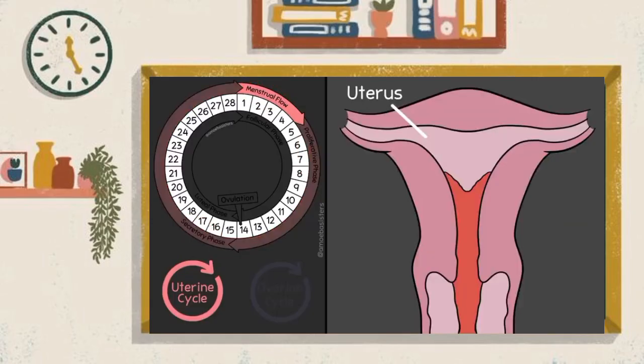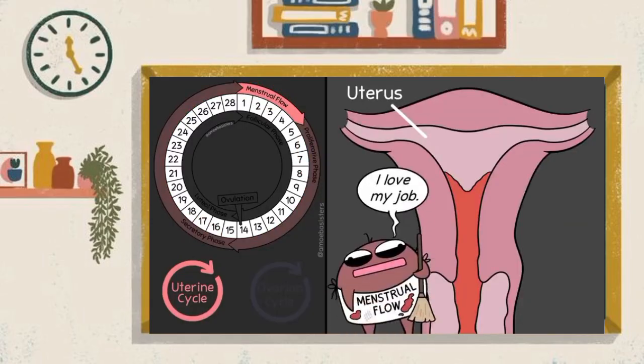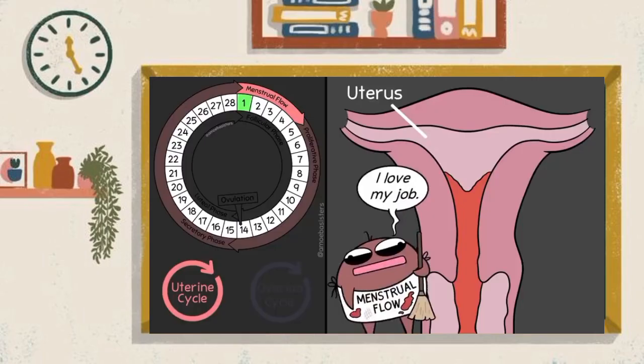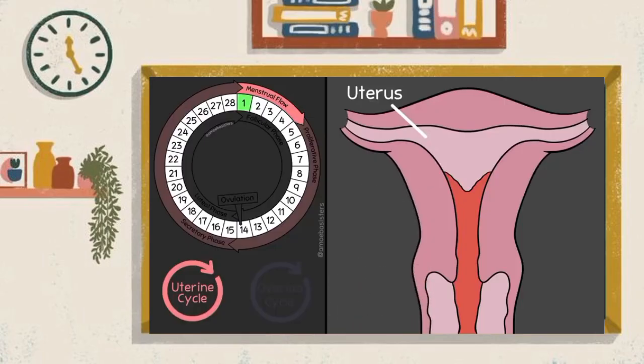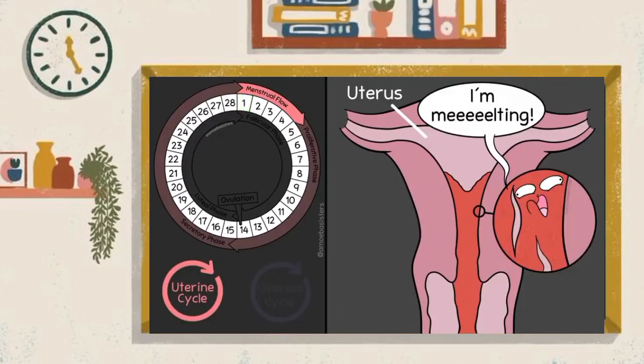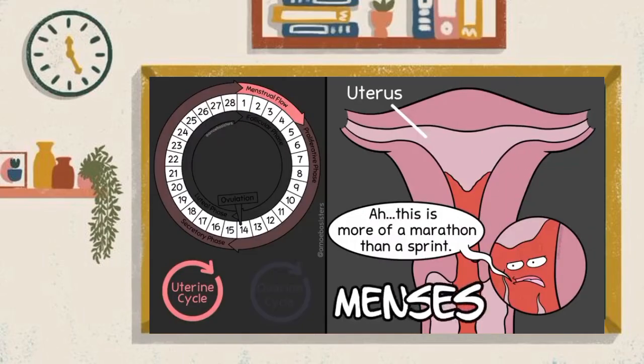So let's start with the first phase of the uterine cycle, the menstrual flow phase. On day 1 of our circle diagram, the uterine lining is shedding. This uterine lining will shed for a few days, and while the average is 5 days, this can vary. This is referred to as menses, or having a period. That's why it's in the menstrual flow phase.